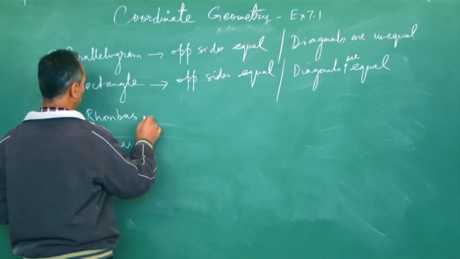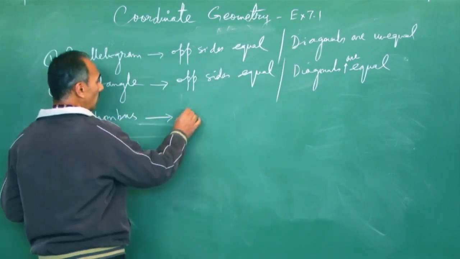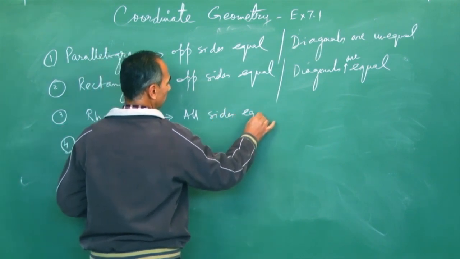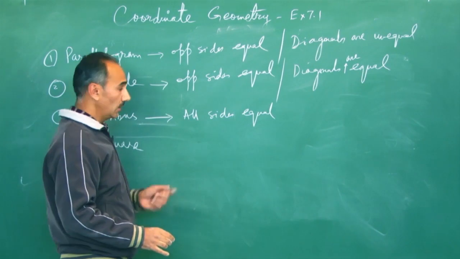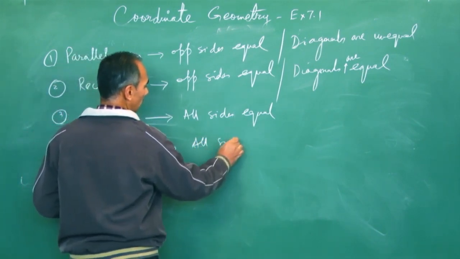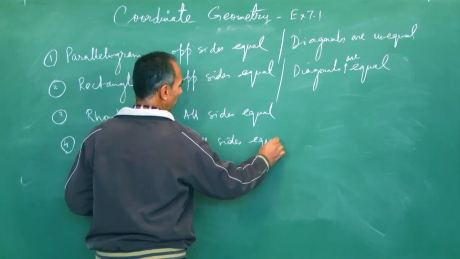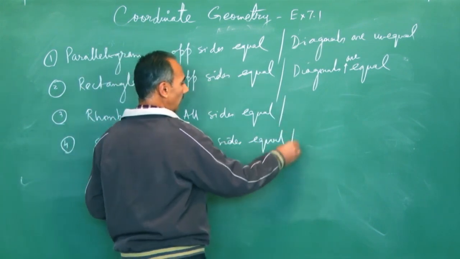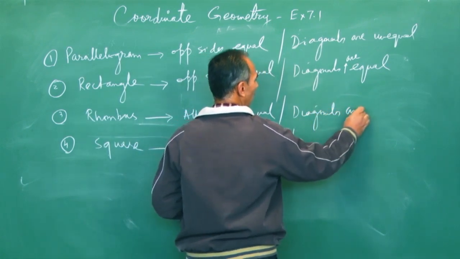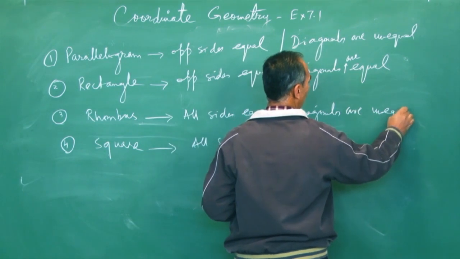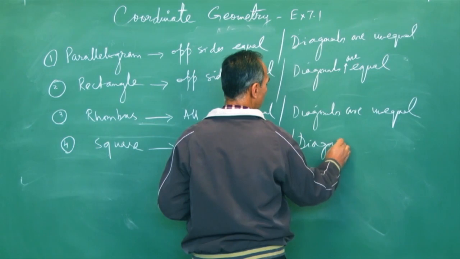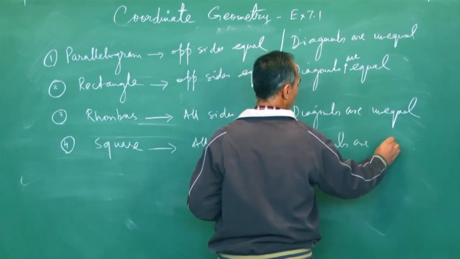And what about a rhombus? In a rhombus, all sides are equal, and same in a square, all sides equal. And what about diagonals? In a rhombus, diagonals are not equal, but in a square, diagonals are equal.